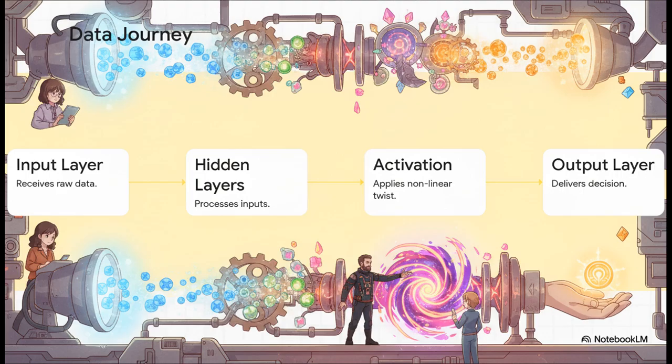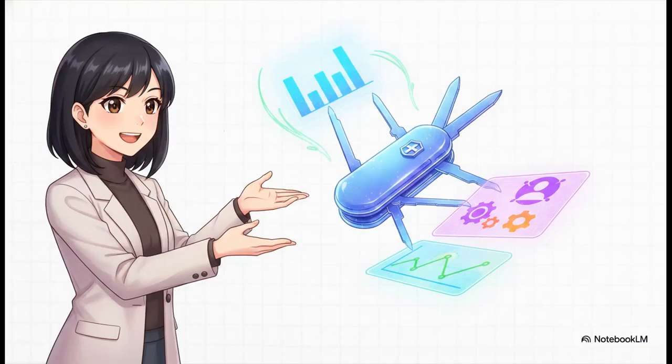Step 1. The input layer receives the raw data. Step 2. The hidden layers start processing those inputs. Step 3. That crucial activation function we just talked about applies its nonlinear twist. And finally, Step 4. The output layer delivers the final decision. It's like an assembly line. Every single neuron does its job and passes its work right to the next layer in this highly organized flow. And because of this beautifully structured assembly line, MLPs can learn to connect the dots in almost any complex situation.